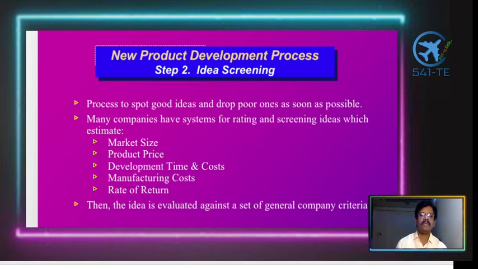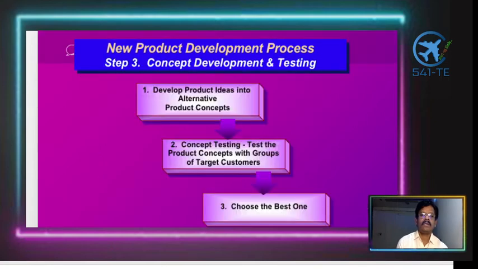This is the way we screen the ideas, and then we finalize the right idea for further process.